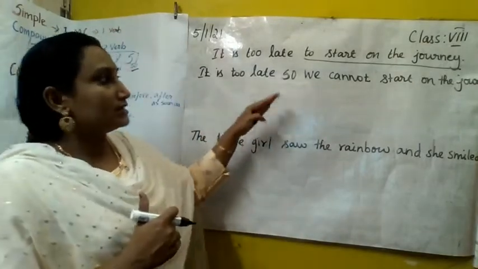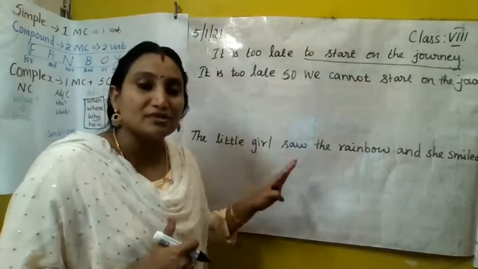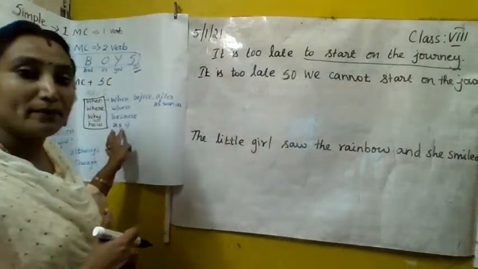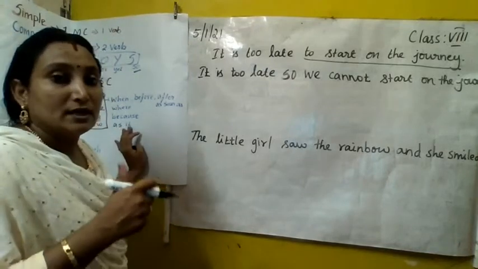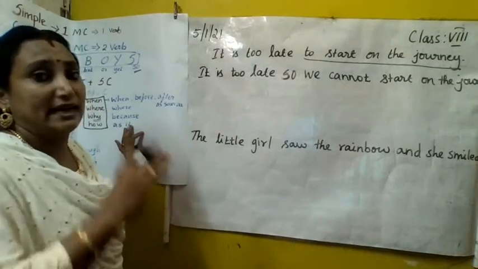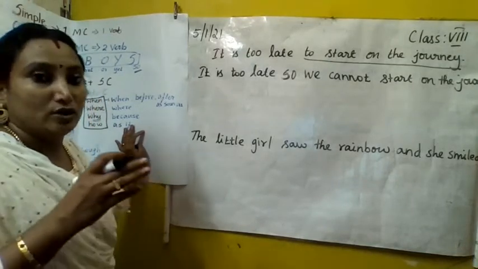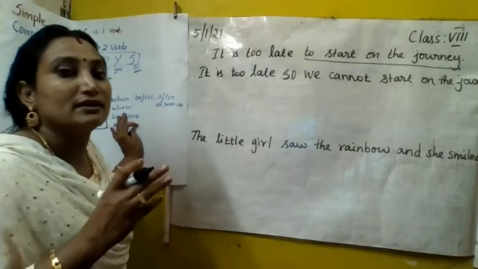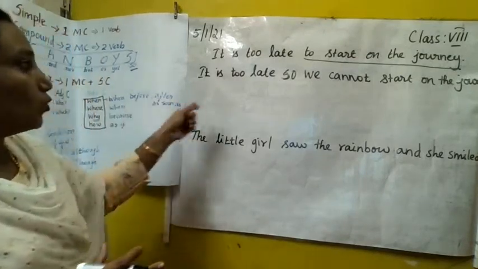Now, next is how do we change the same sentence into complex? How do we change? What is the rule for complex? One main clause and one subordinate clause. Subordinate clause, it cannot stand alone, or it is a dependent clause, isn't it? Subordinate clause, in other words, it is a dependent clause. So, what is the idea here?